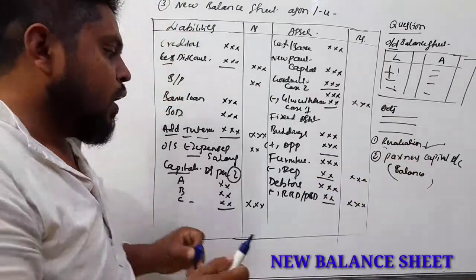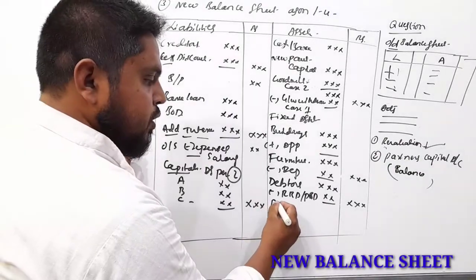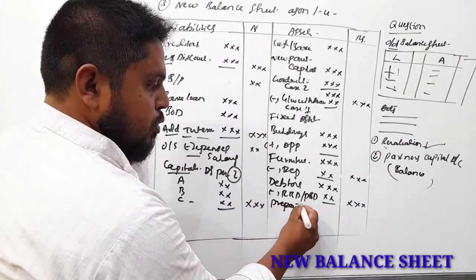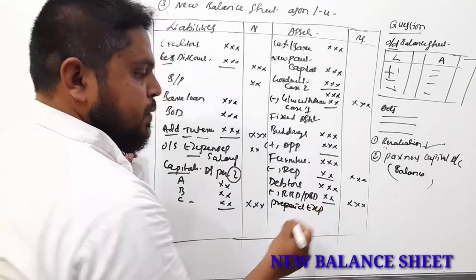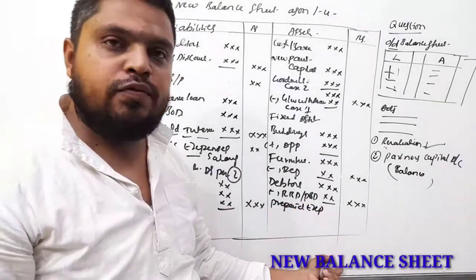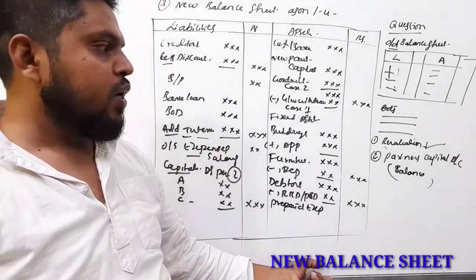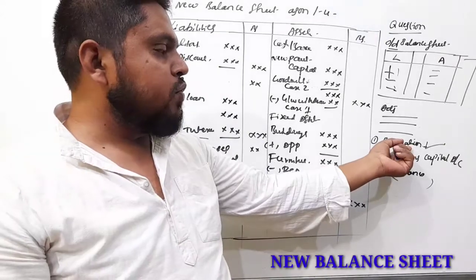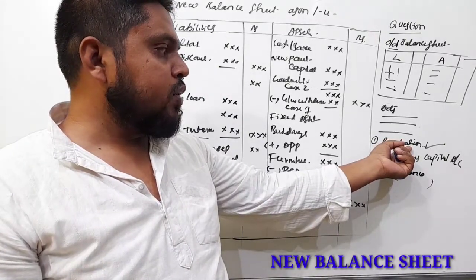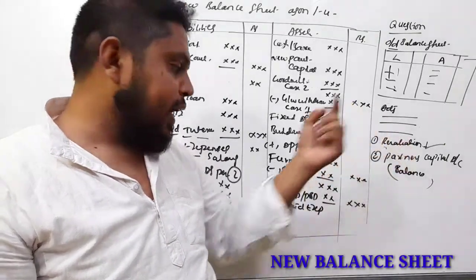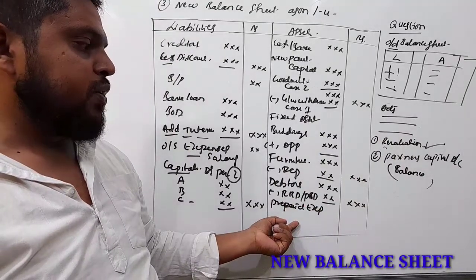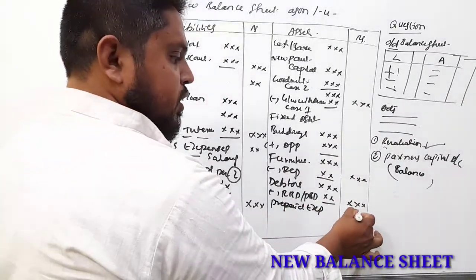Now, if you get any prepaid expenses, the expenses which are paid in advance, for example rent, insurance, first all adjustments you are going to record under the revaluation account. If you get any prepaid expenses, they are treated as an asset.